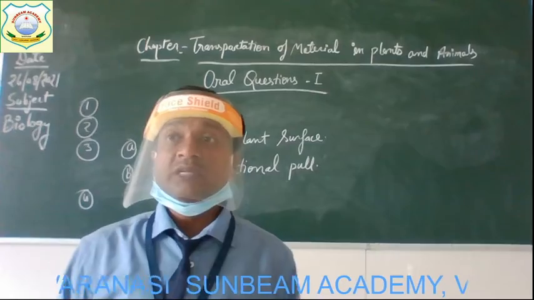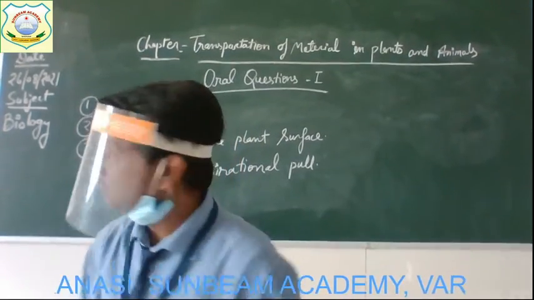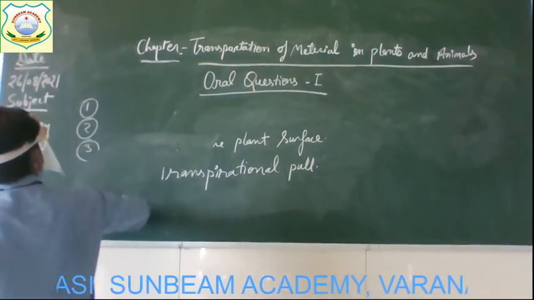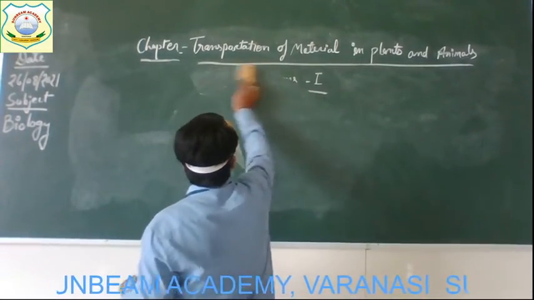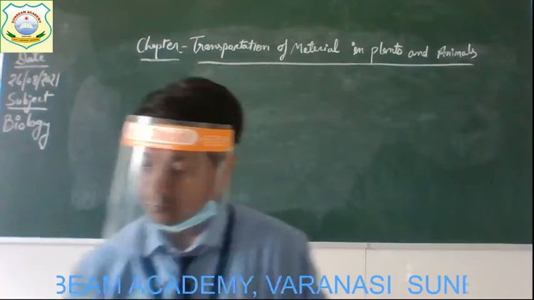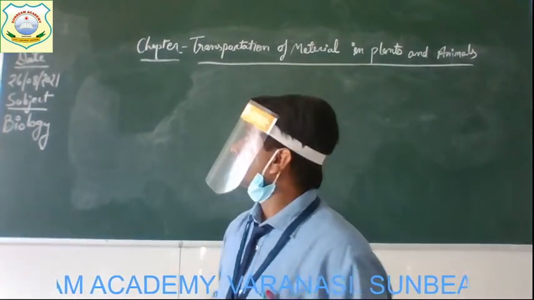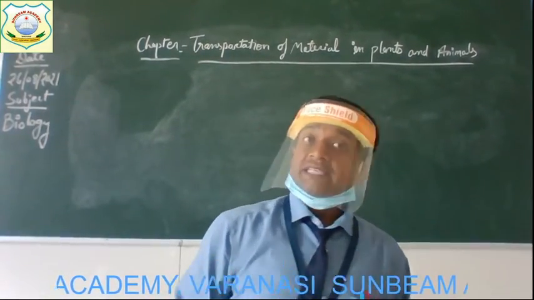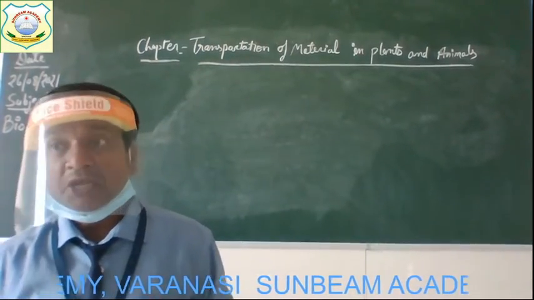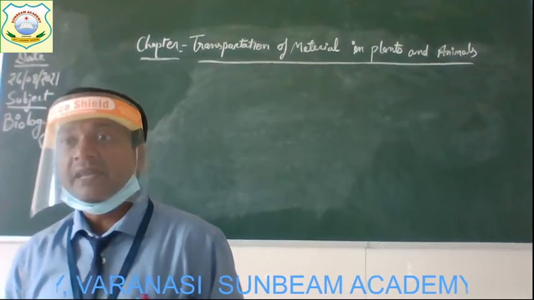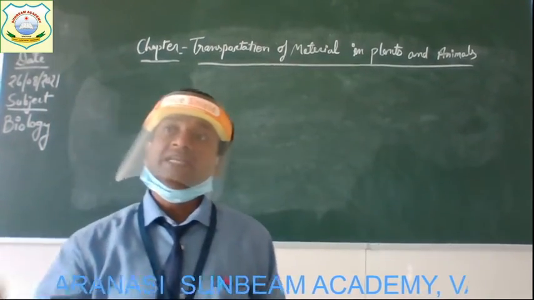Alright, now come to the next topic of the chapter. Now, children, as I have told, this chapter, transportation of materials in plants and animals, is going to be divided into two parts.